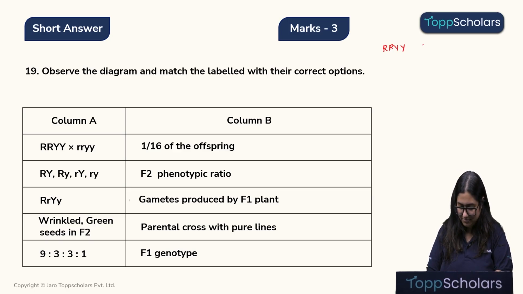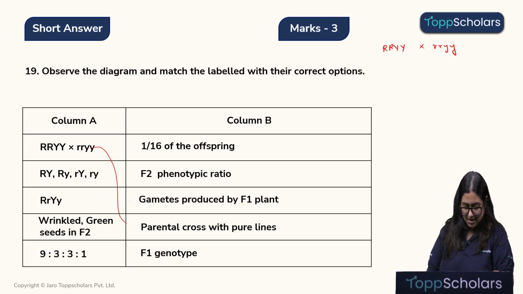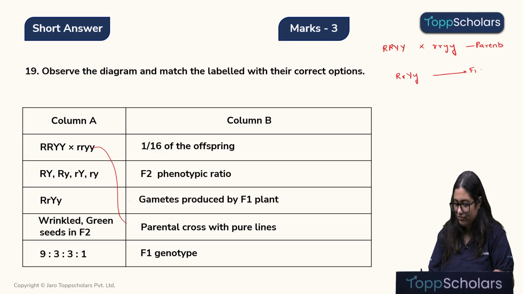two parents, as we can see over here. These are pure line parents, obviously. So option A, we have the parental cross with the pure lines. This is correct. Alright. Now children, when they cross with each other, let's calculate how the progeny we will get. We will get this progeny that will be R, Y and Y. So this will be our F1 progeny.